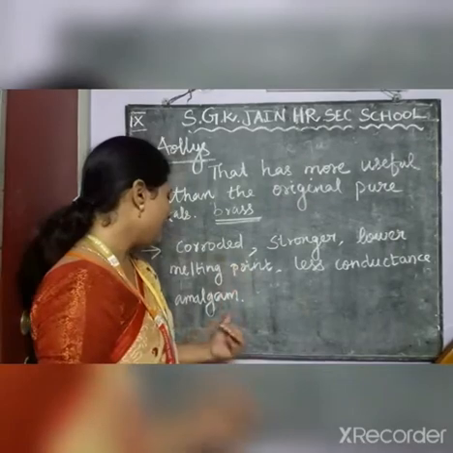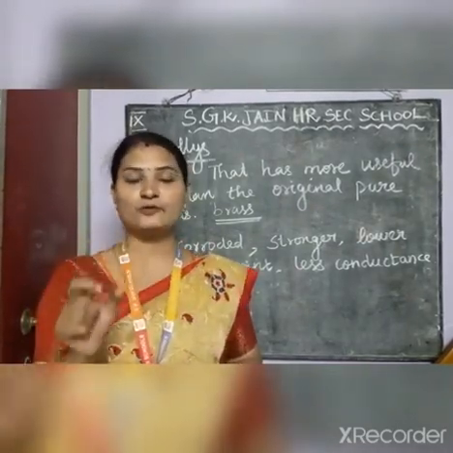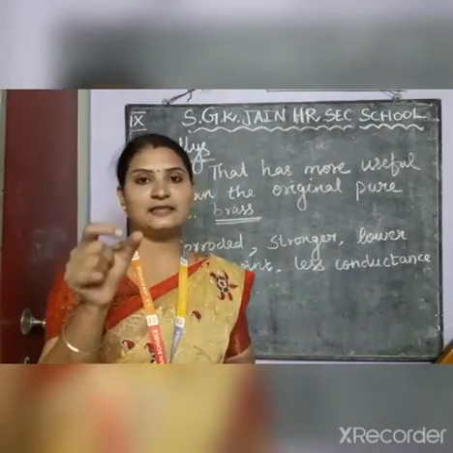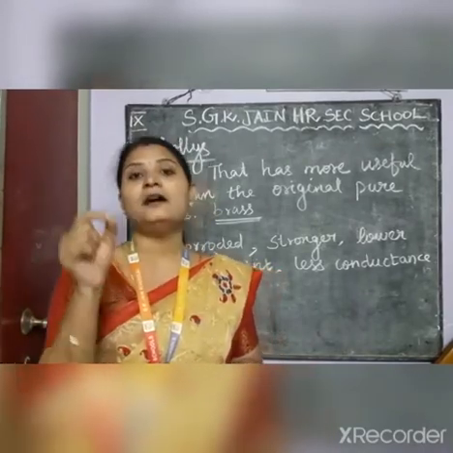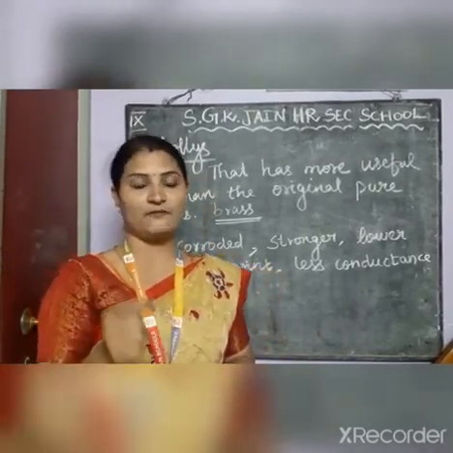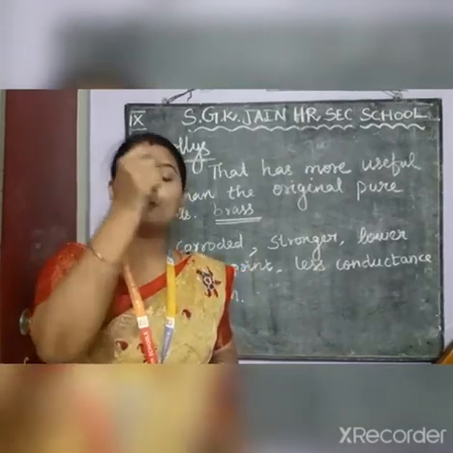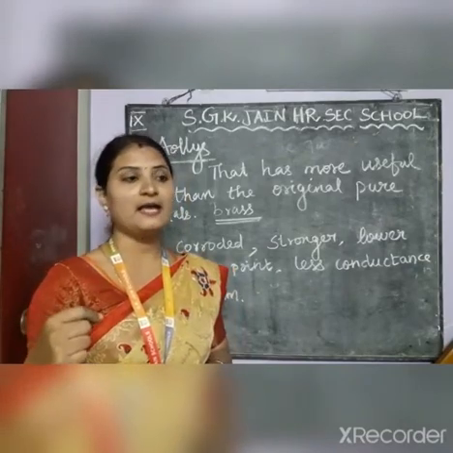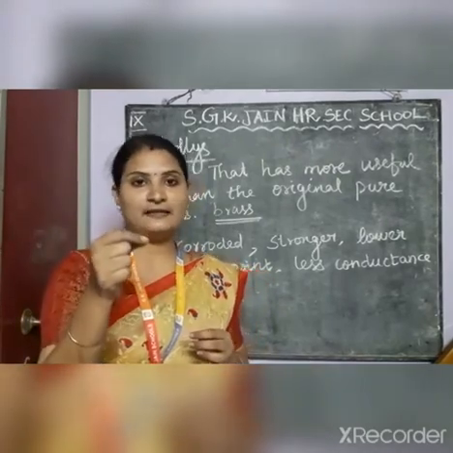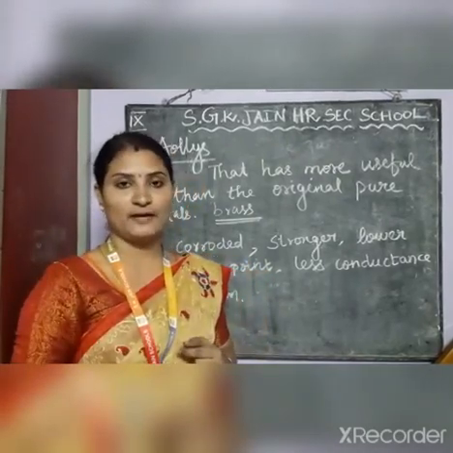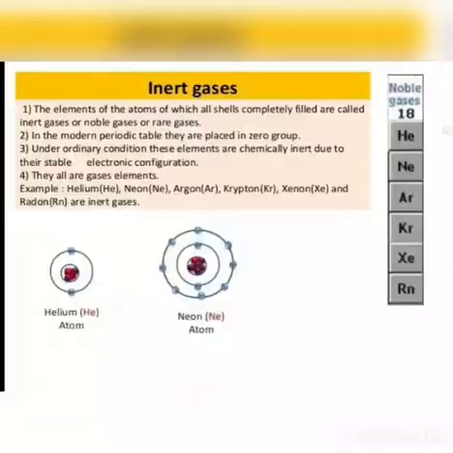And then amalgam. What is meant by amalgam? Amalgam means this alloy is produced when mercury is mixed with some other metals, because mercury is in a liquid state at room temperature. When this liquid metal is mixed with some other metals, it will produce an amalgam alloy. This is used for dental filling. So there are a lot of advantages because of the properties it has.